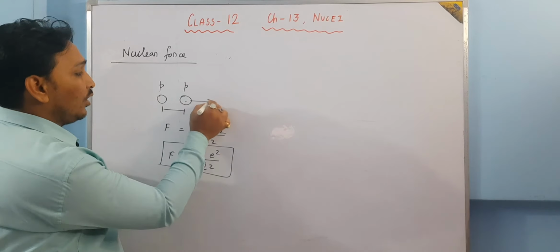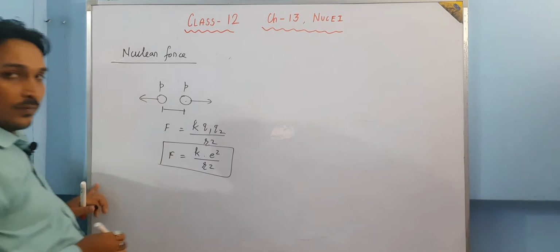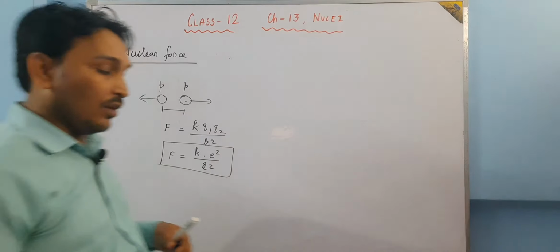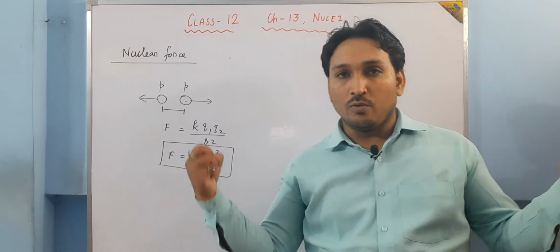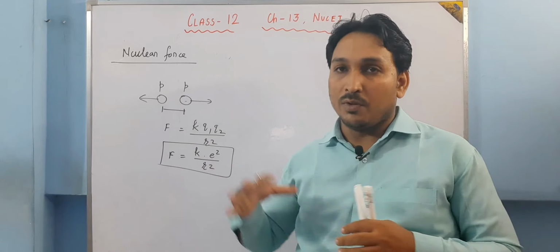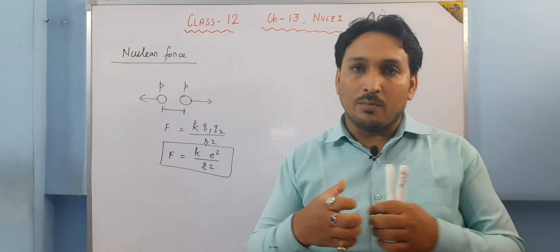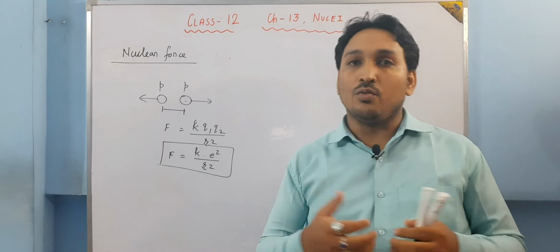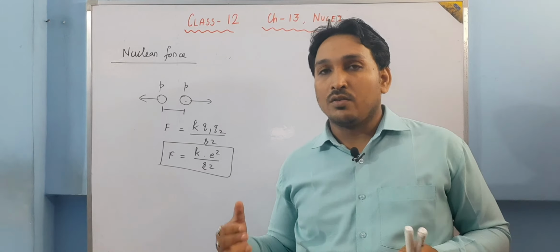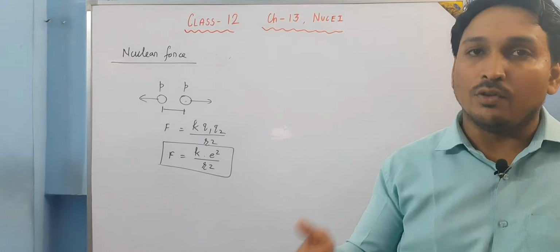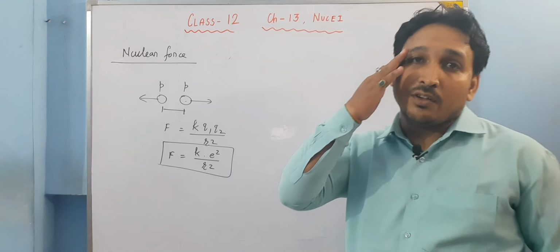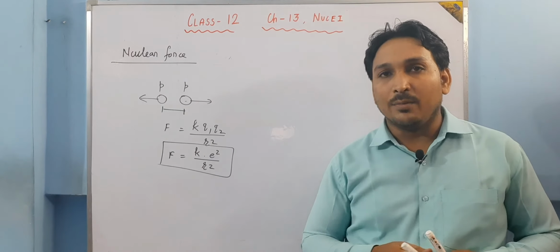And this force actually repels those two protons. So this force can be a reason for the instability of the nucleus, because when two protons come together, this force repels. Because of this force, they repel each other and have a tendency to go away from each other. So how is that nucleus stable? Because in the nucleus, proton, neutron, proton, neutron, proton, proton, all stay together. How can that stability be explained?